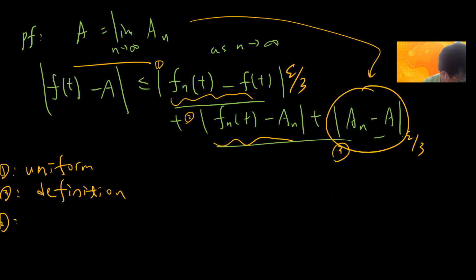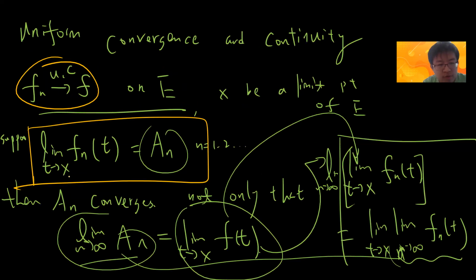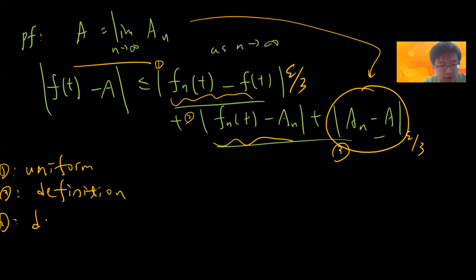We need to bound this term. So let's see how to bound this f_n of t minus a. This f_n of t goes to a_n as t approaches x, right? So by definition, I can choose a distance which is very close, t approaching x. So I can choose the distance between t and x very small, so I can bound these terms by epsilon over 3.